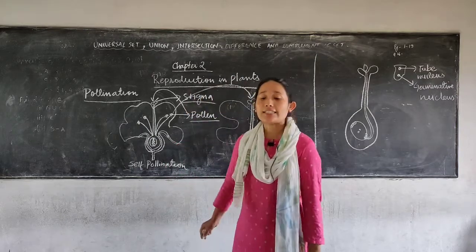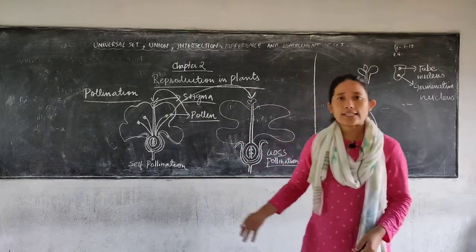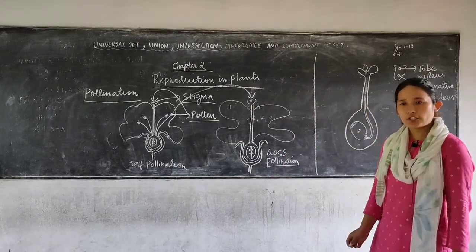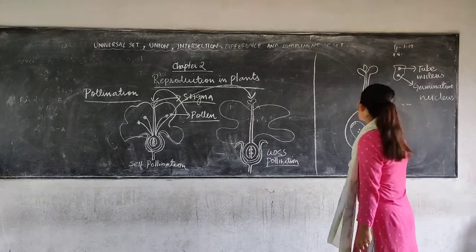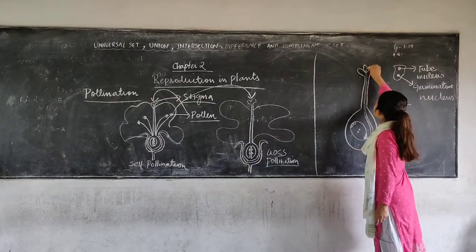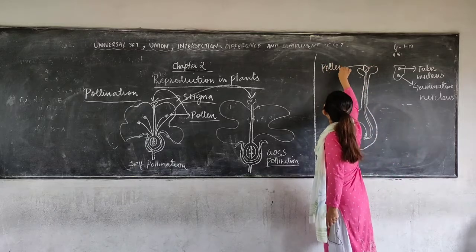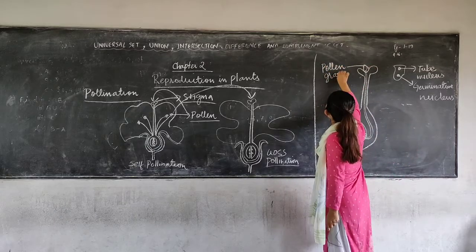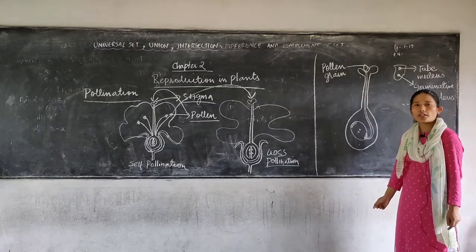Now the next step in reproduction, the second step, is fertilization. For fertilization to occur, first pollination has to occur. Pollination means sticking of the pollen grains to the stigma of the flower.